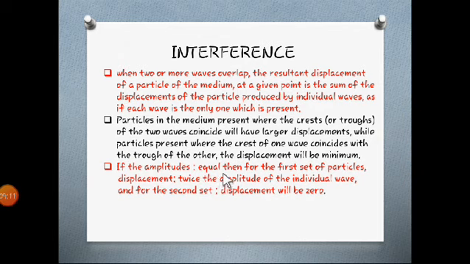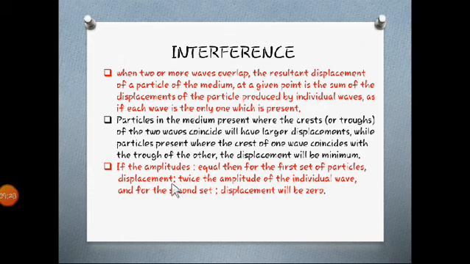If the amplitudes are equal for the first set of particles, that means when crest is falling on crest or trough is falling on trough, the displacement will be twice the amplitude. And what happens to the second?